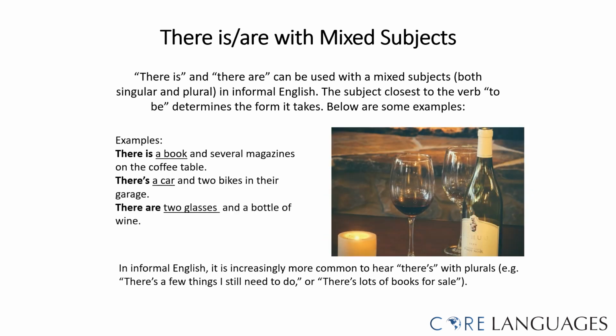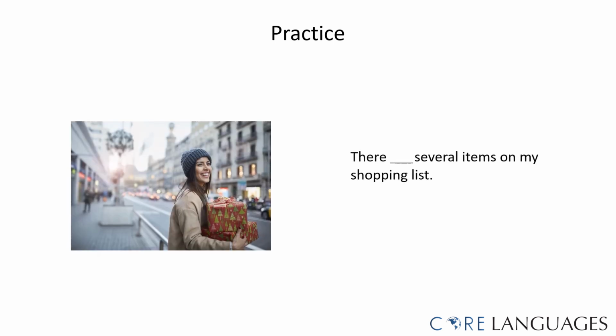There are two glasses and a bottle of wine. The first noun is glasses. Two glasses is plural, so I need to use there are. Look at the following two pictures and sentences and try to choose there is or there are.